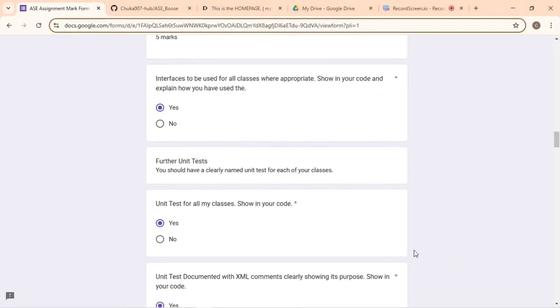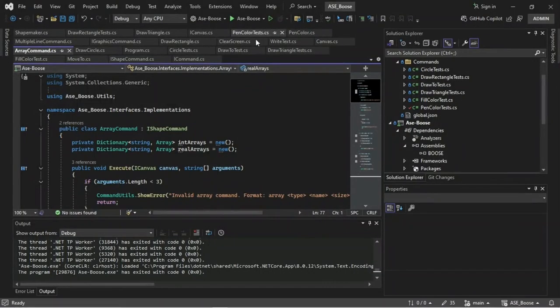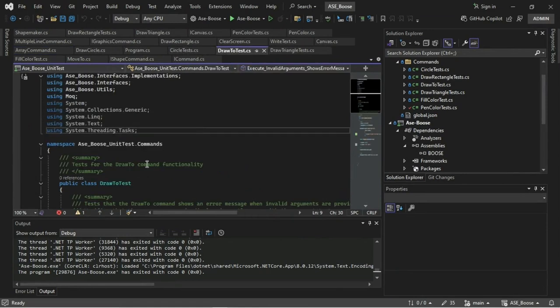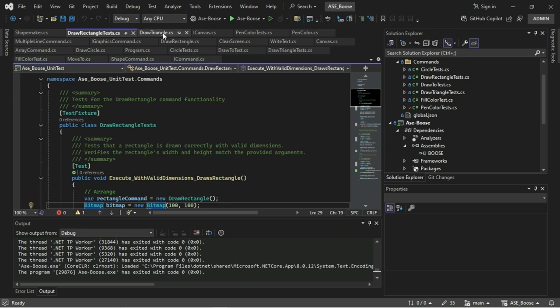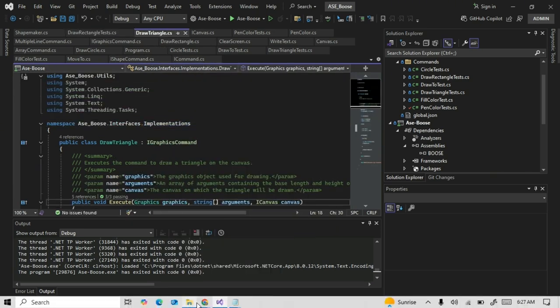For the unit tests for my classes show in your code. Yes, I have written unit tests. Some of the unit tests I've written: unit tests for draw to class, unit tests for draw rectangle class, unit tests for the draw triangle class, and amongst others.